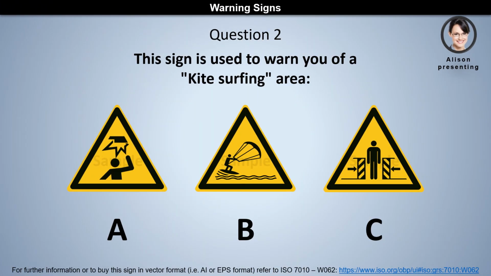Question 2. This sign is used to warn you of a kite surfing area. Is it A, B, or C? The answer is B.